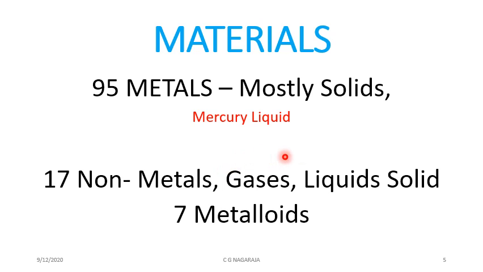All of them exist in the form of gases, liquids and solids. You find that both living animals and plants and all the living materials are made up of these non-metals. There are 7 metalloids. They are used in different industries, especially in the computer industry.